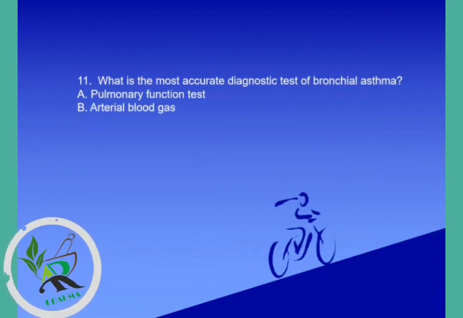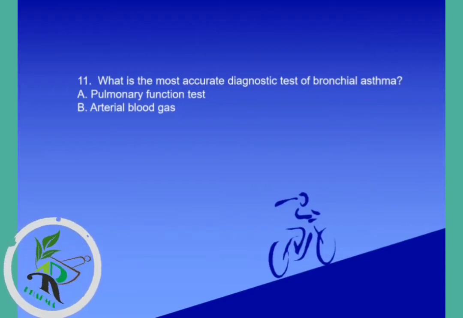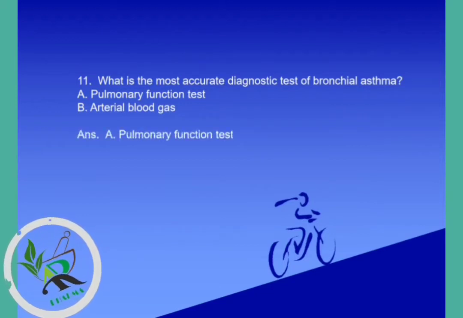Question number 11. What is the most accurate diagnostic test for bronchial asthma? Options are pulmonary function test, arterial blood gas. Both are diagnostic tests for asthma, but specifically for bronchial asthma, the most accurate diagnostic test is the pulmonary function test. So the correct answer is A.